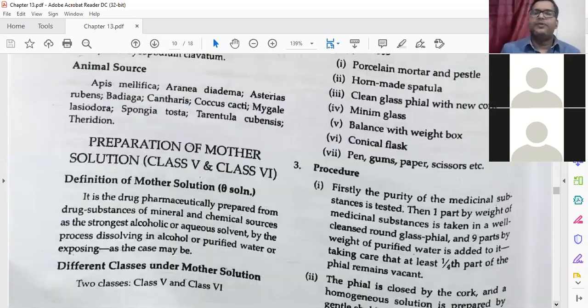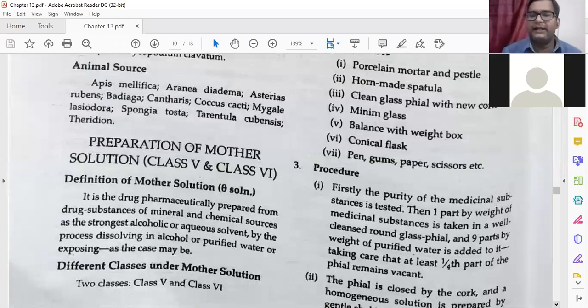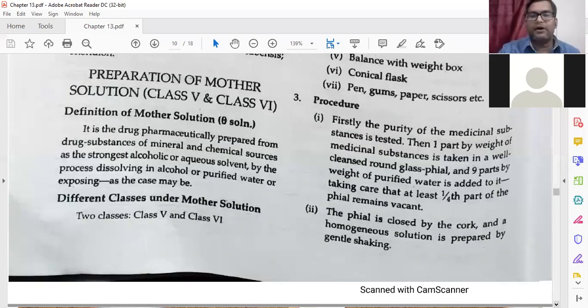Procedure. Firstly, the purity of the medicinal substance is tested, meaning you have to see how pure the medicinal substance is. Then 1 part by weight of medicinal substance is taken in a well cleaned round vial, and 9 parts by weight of purified water is added to it, taking care that at least one fourth of the vial remains vacant. Then the vial is closed by the cork and a homogeneous solution is prepared by gentle shaking. After shaking, I have to keep the 1 is to 9 ratio by gentle shaking of the things.